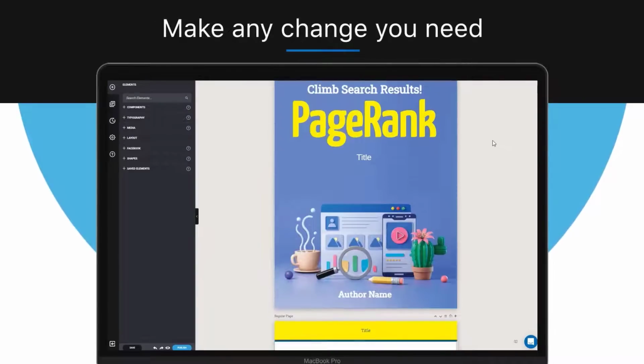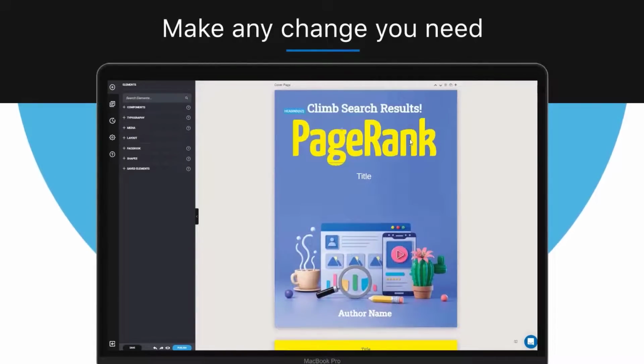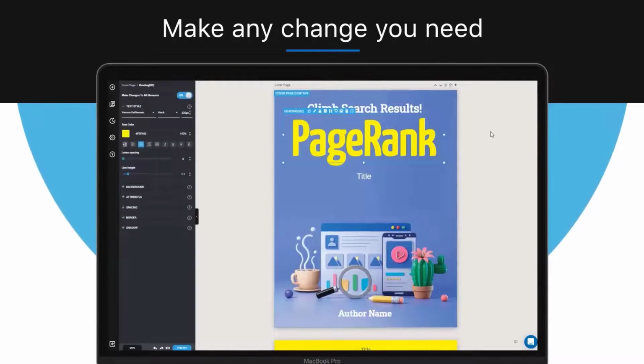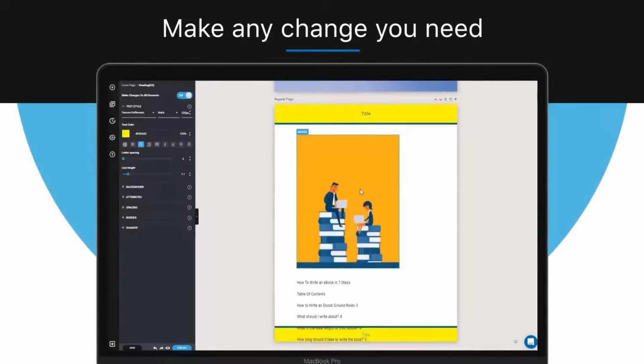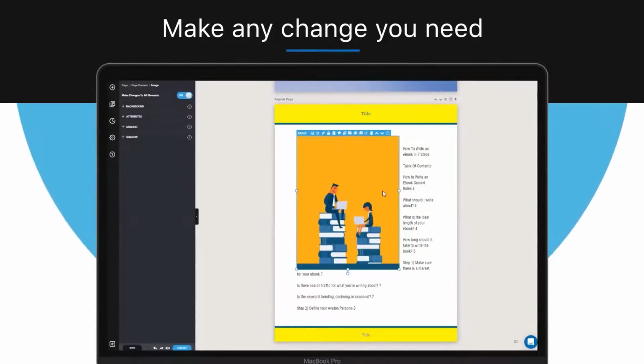Now, in the design editor, you're able to format your ebook in any way you want, which means manipulating the text and images as you see fit. For example, putting the image on the left side and letting the text wrap.